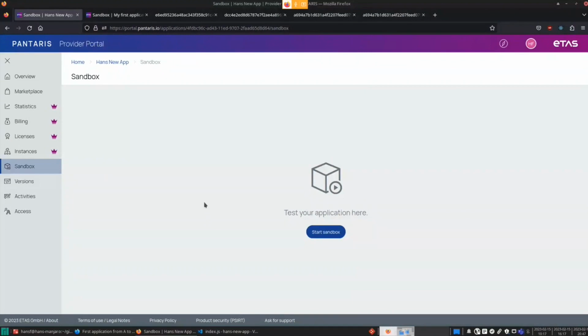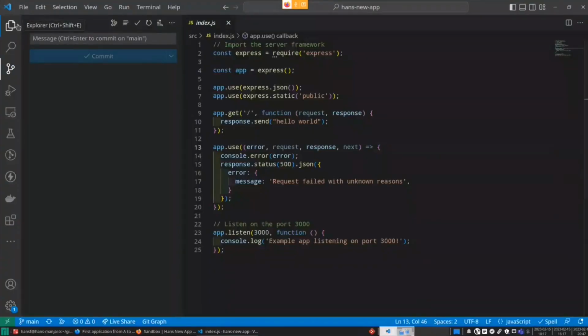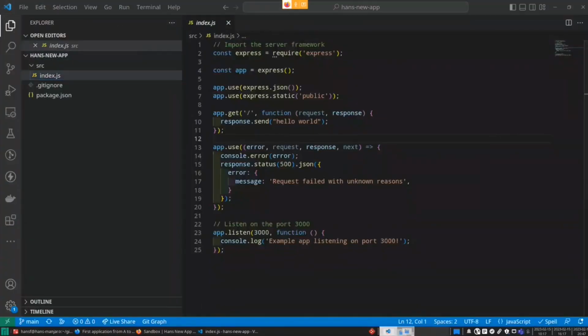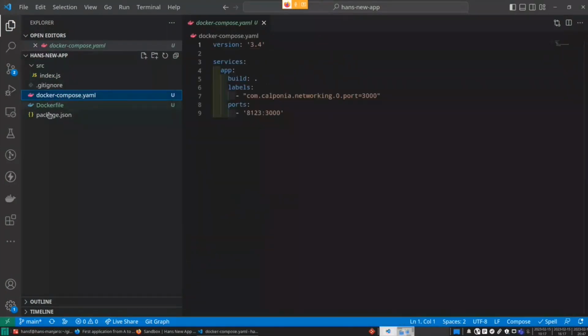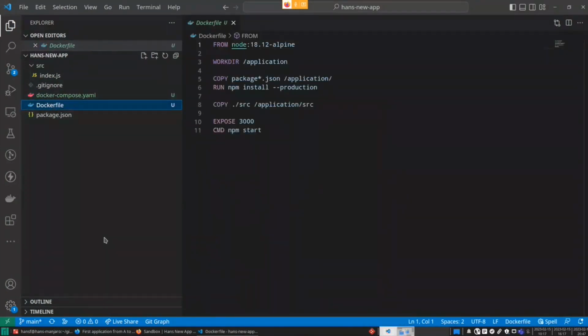It's a Pantheris own flavor we need, and so we will add it. Back in our Visual Studio Code, I will add some new files we will need. As discussed, our Docker Compose file and our Docker file, which will just have a node image, copy over our package JSON, install all our dependencies, copy over our source code, and start the server.